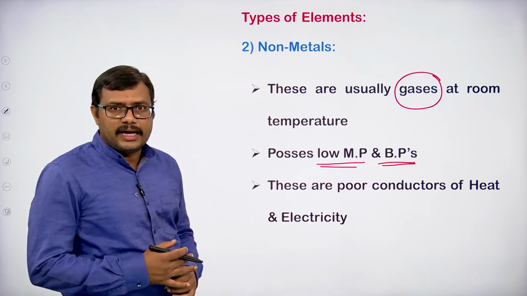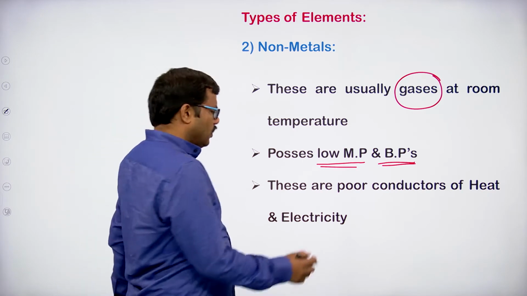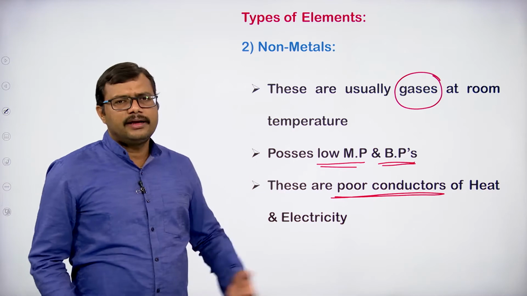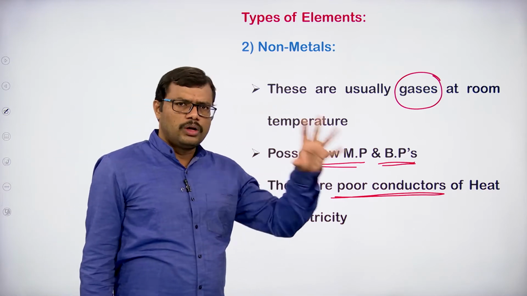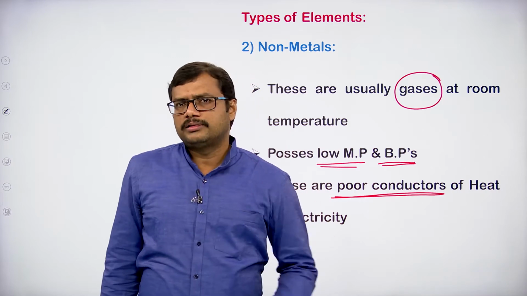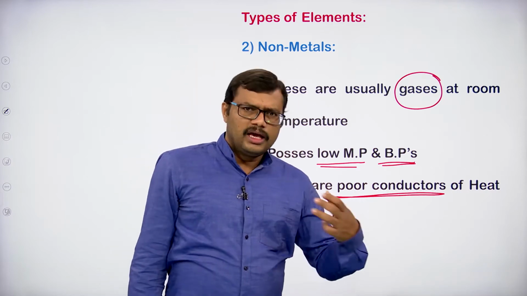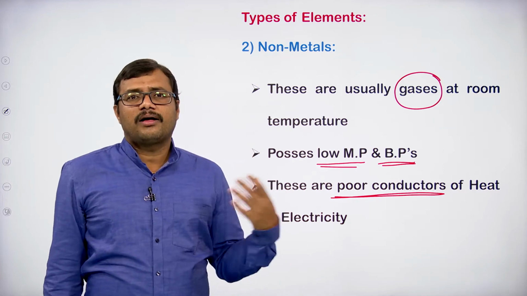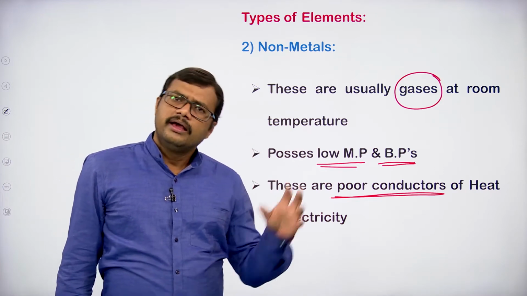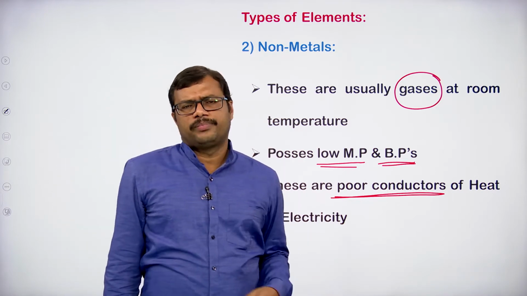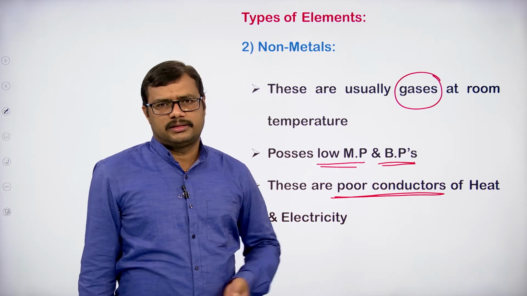When you observe the conductivity, do they conduct? No, most of them are not conducting. They are poor conductors of heat and electricity. Metals are good conductors of heat and electricity, whereas non-metals are poor conductors. A material which allows the electric current to pass through is called a conductor. The materials which do not allow the electric current to pass through are called insulators.